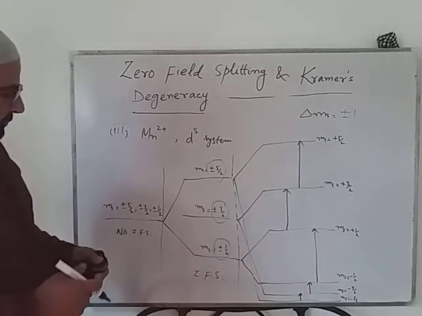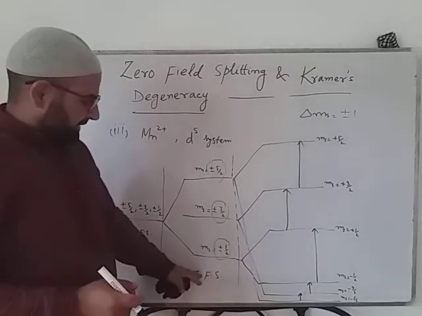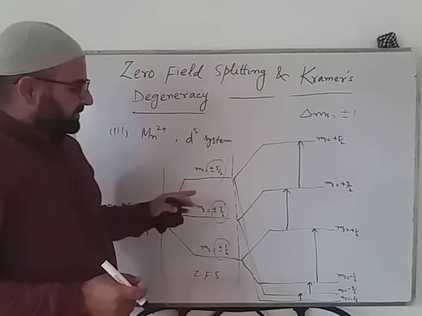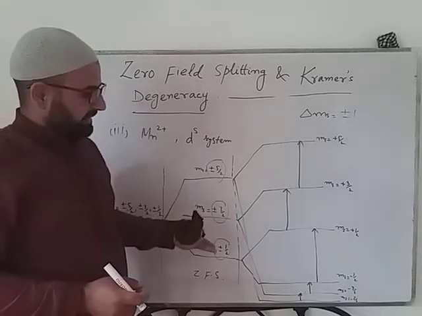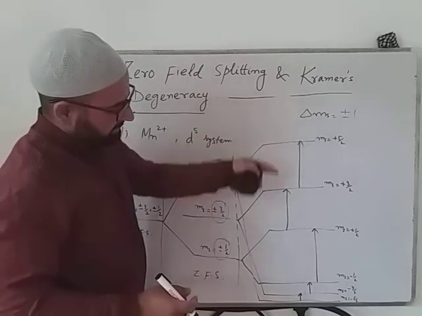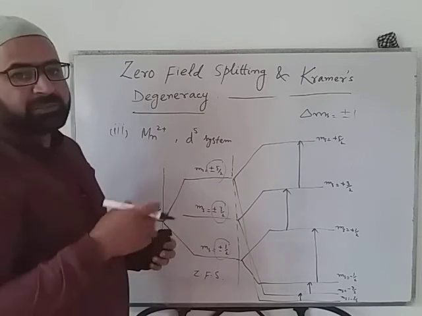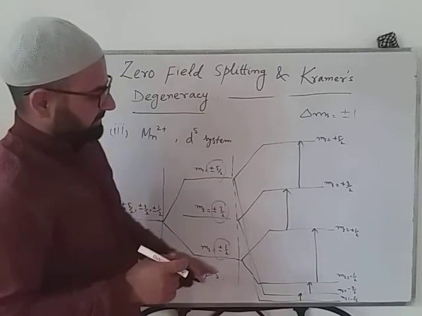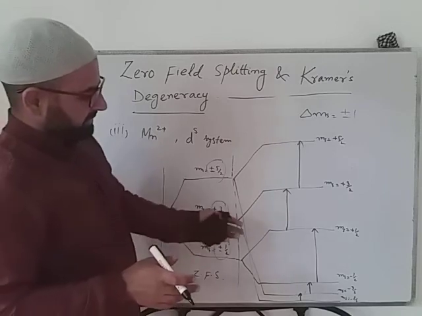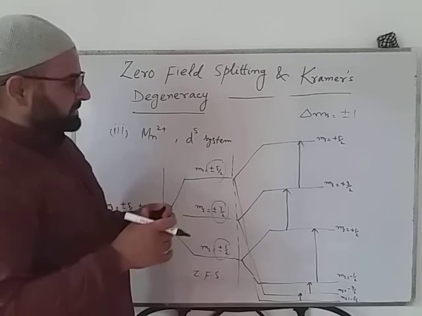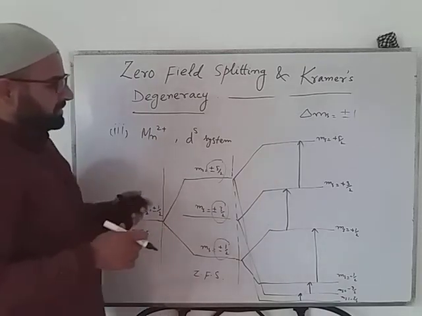So when there was zero field splitting, 3 degenerate doublets were here. When we applied the magnetic field, what happened? All the spin states got further split into 6 separate singly degenerate spin states, which gave rise to 5 transitions or 5 signals in this type of system.